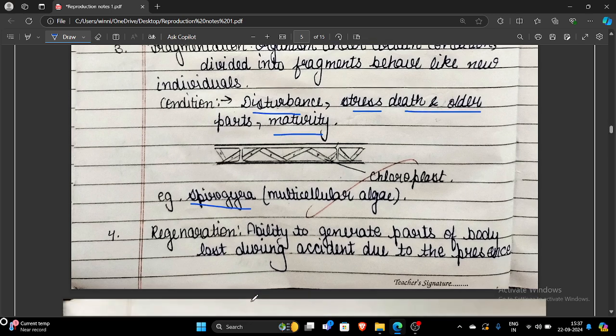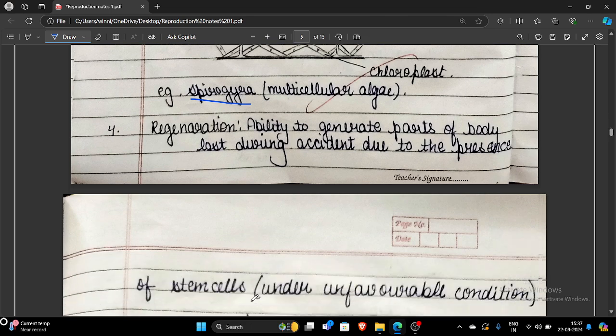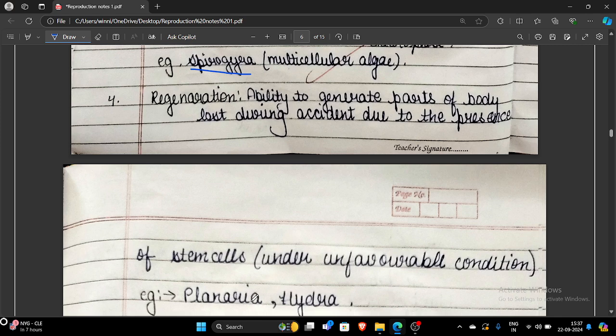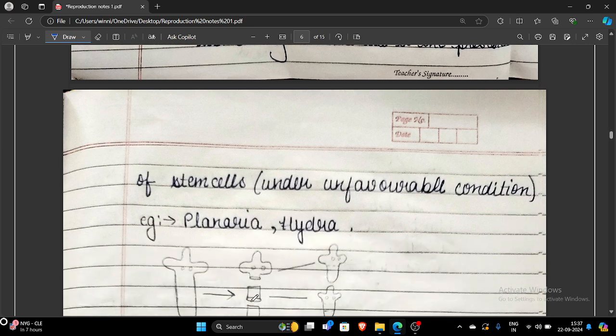Next is regeneration. Regeneration is a kind of mode of reproduction where the organism, on being cut under unfavorable condition, again forms its lost parts and becomes a new organism. For example, it occurs in planaria and hydra.